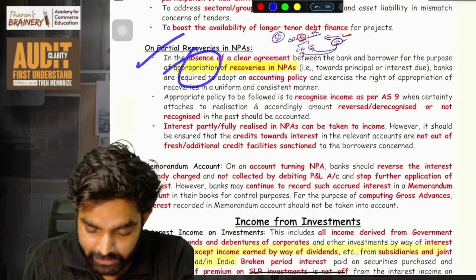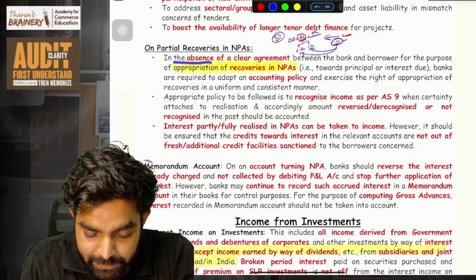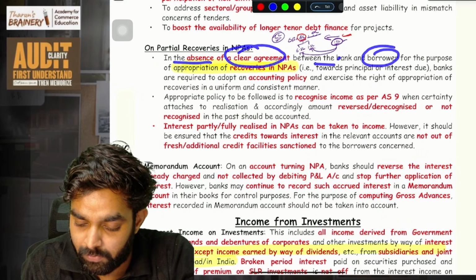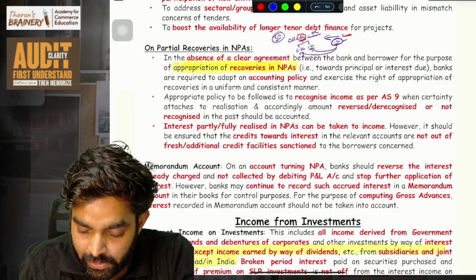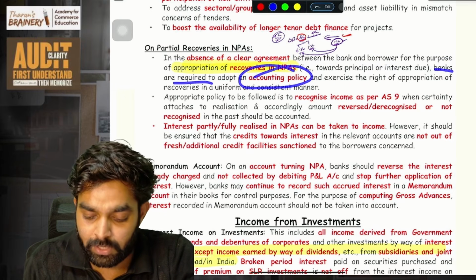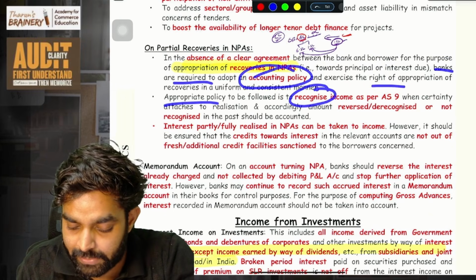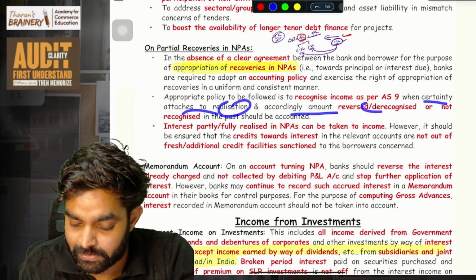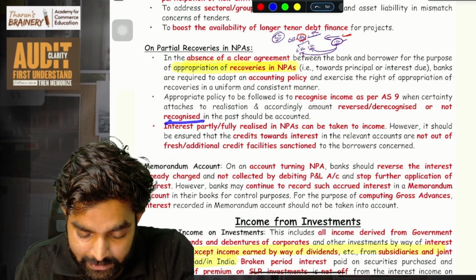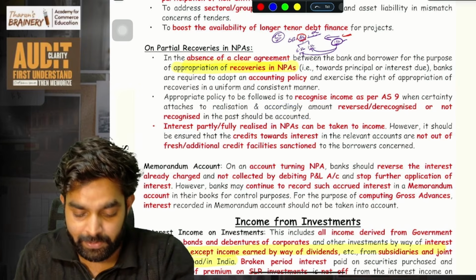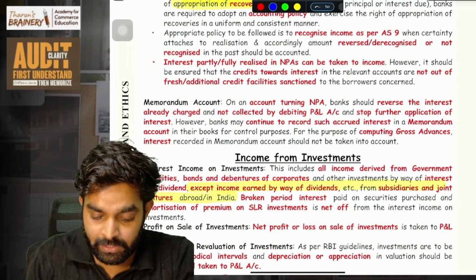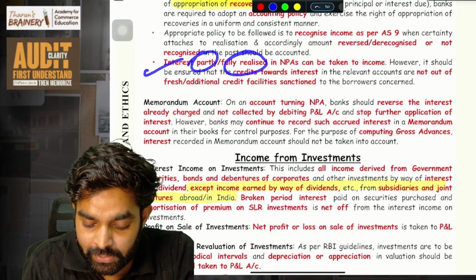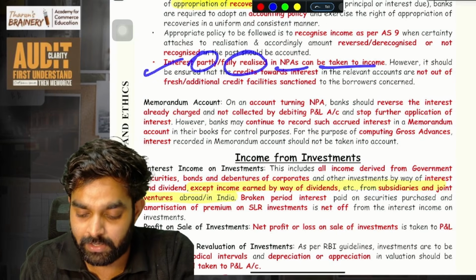Same thing they have written it here. So normally, in the absence of a clear agreement between bank and borrower for the purpose of appropriation of NPA, banks are required to adopt their accounting policy and follow it. Appropriate policies recognize income as per AS 9 when certainty attaches to realization, and the amount reversed, recognized in the past should be accounted. It's simple. Then this interest partially or fully realized in the NPA can be taken to income.